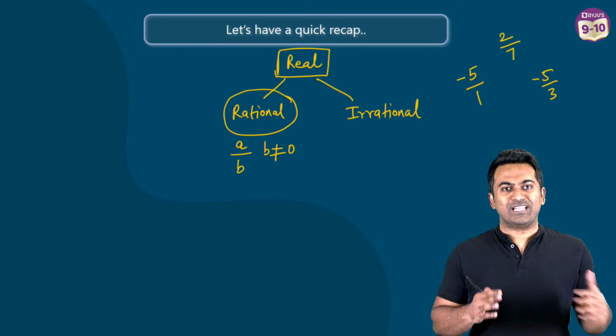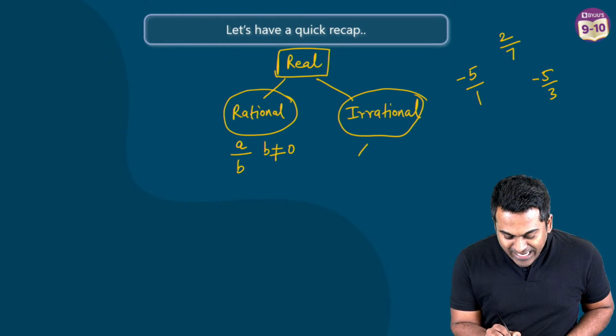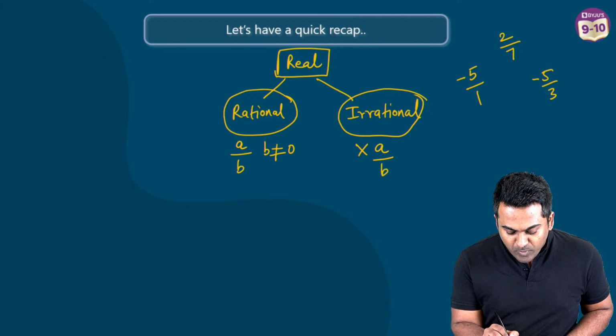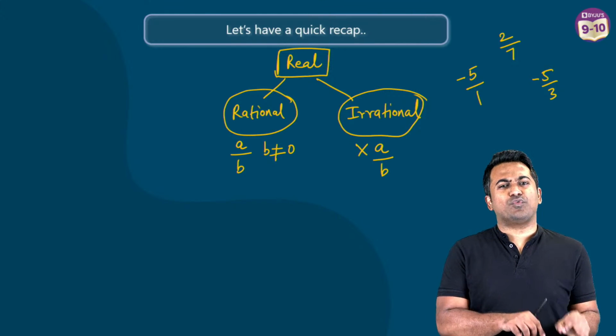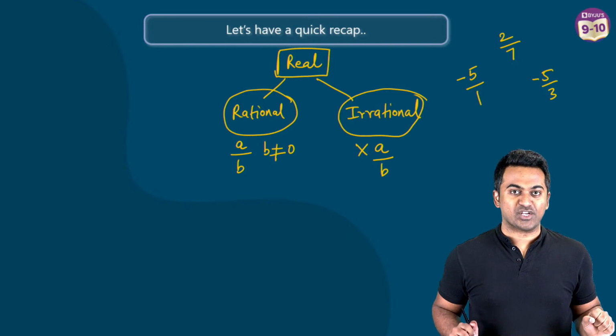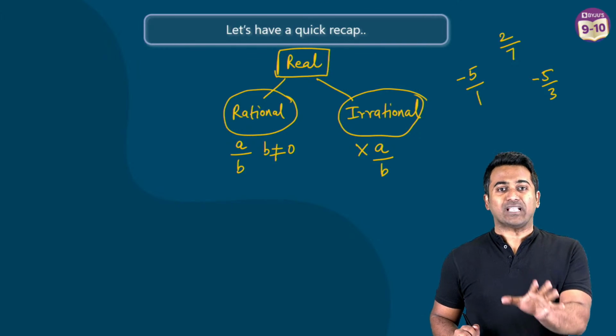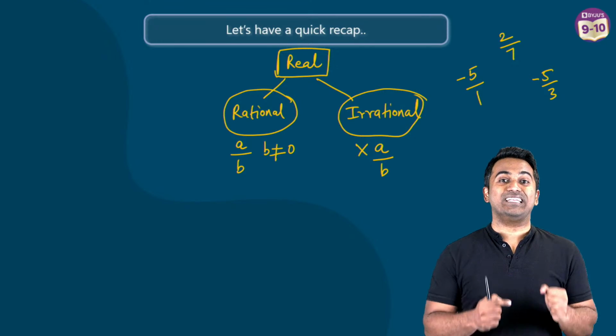And irrational, well, it's going to be the opposite of that, right? So irrational numbers cannot be written in the form of a fraction. All right, so this is the definition of rational and irrational based upon the concept of fractions. Now let's try and check the definitions based on the idea of decimals.